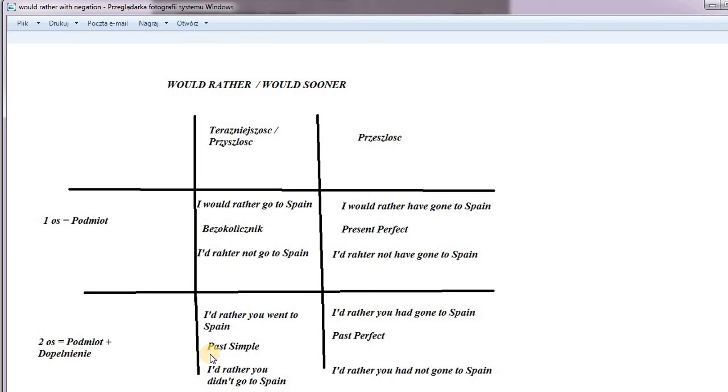Mike would rather I didn't visit my uncle anymore. That's two people in the table, Mike and I, and we're talking about a past simple. If you don't understand would rather, there's a special lesson. Go to the bonus lesson section of my YouTube channel, and you're going to find a would rather lesson there, and I explain this table. Everything is explained in there. So go to the would rather movie in the bonus lessons section and watch that movie. I explain everything in there.